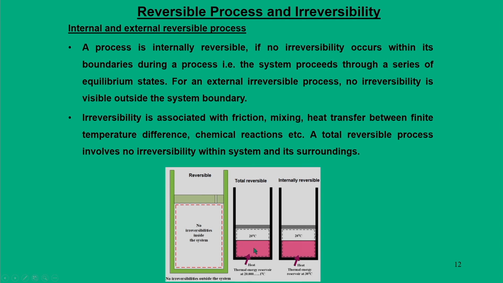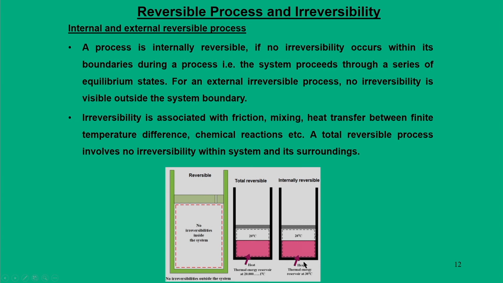There will be heat transfer because there is a very infinitesimally small temperature gradient, but it occurs in such a slow process that nothing is visible for the system as well as its surroundings. So, we call this a totally reversible process.